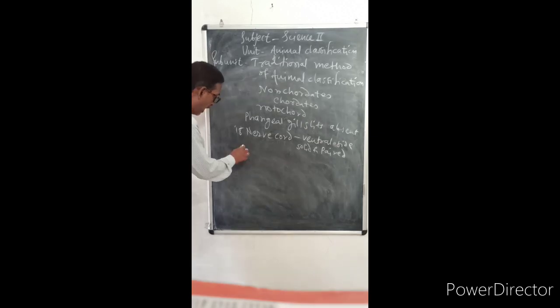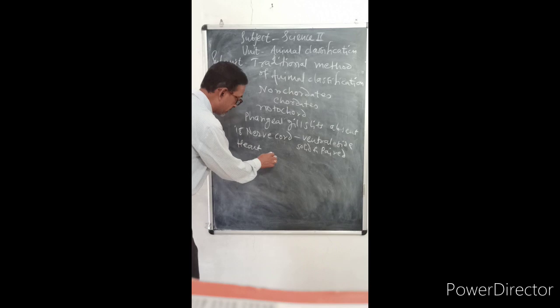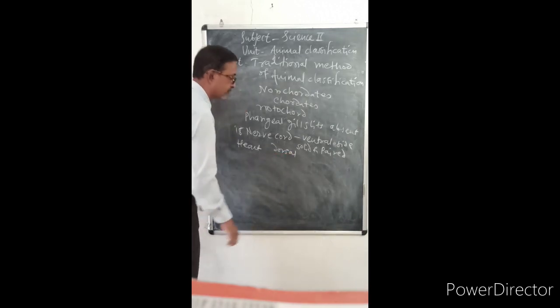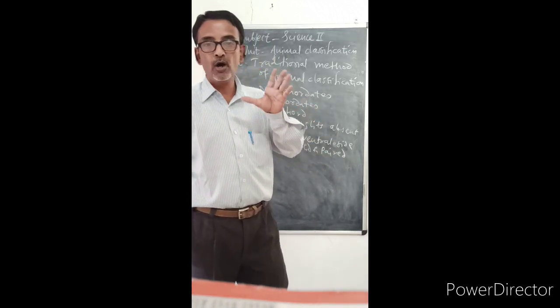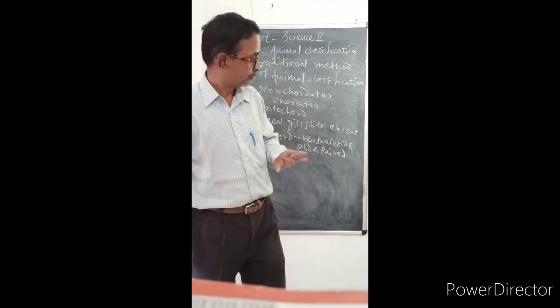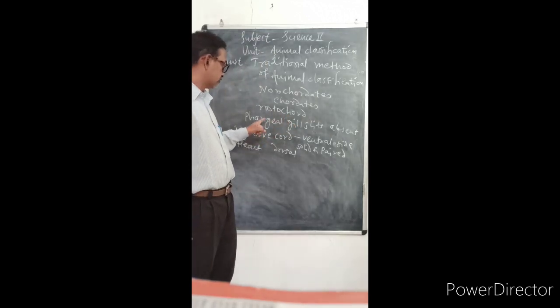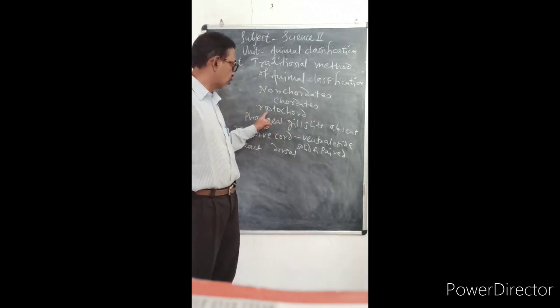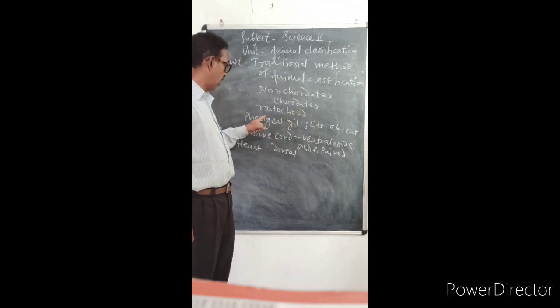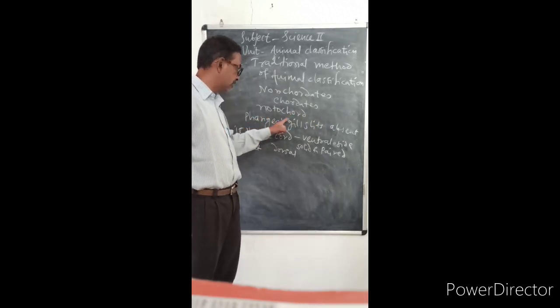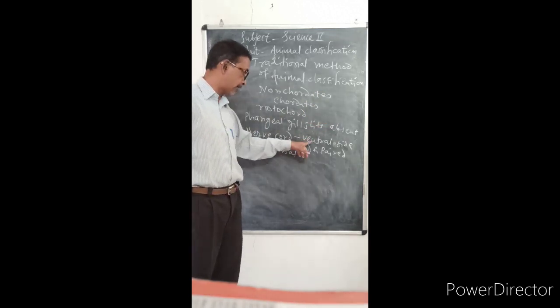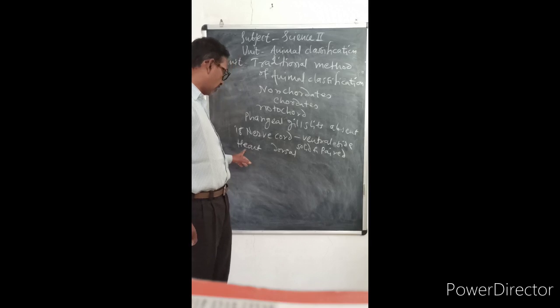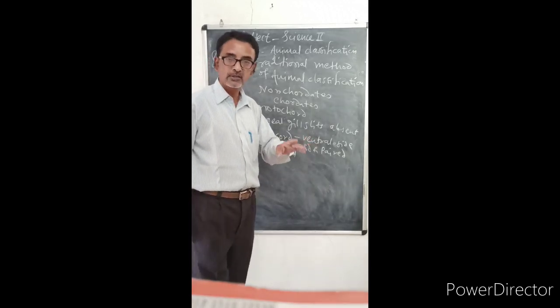And the last point, heart. If present, असेल तर it is present on dorsal side. So these are four characteristics of non-chordates. Again listen: absence of notochord in the body, absence of pharyngeal gill slits for respiration, nerve cord is present on ventral side, and heart is present on dorsal side.